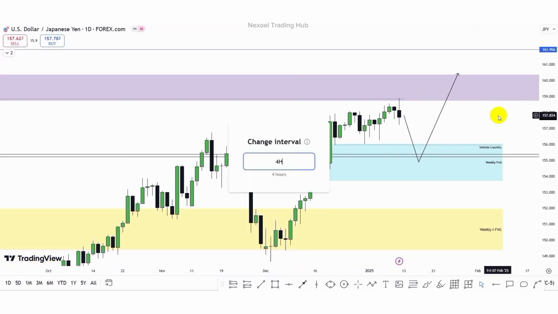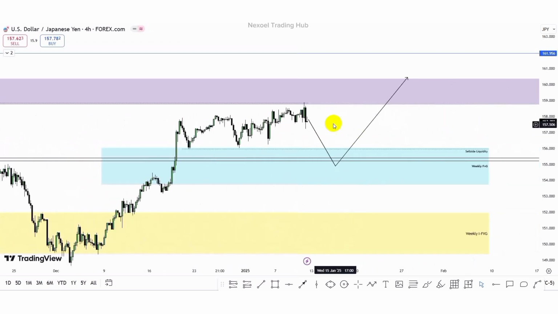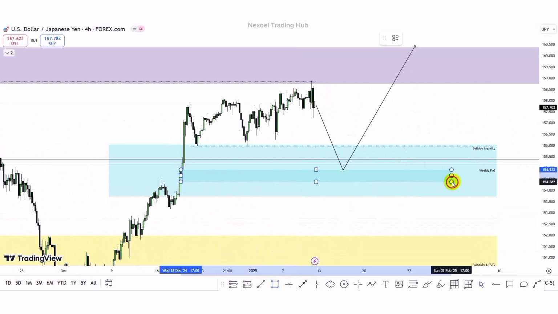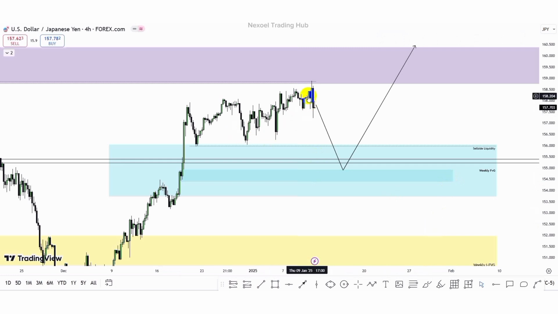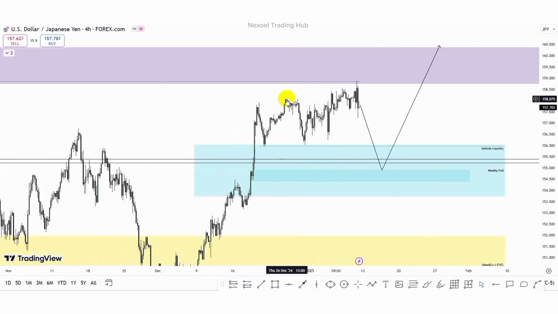Let's check the 4-hour time frame. So here in the 4-hour time frame, we can clearly see that in confluence to the inversion fair value gap identified in the weekly time frame, and also this fair value gap we identified in the weekly time frame, we can see we have this down close candle that gave us the impulsive movement to the upside. So we could see price return to the downside to take out this sell side liquidity, mitigate this zone, which is in confluence also to the inversion fair value gap, and then we frame the bullish continuation to the upside. So this is my expectation for USDJPY.